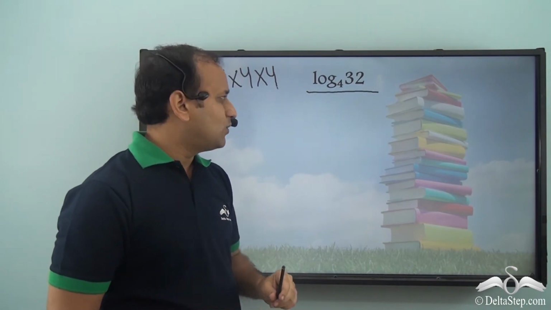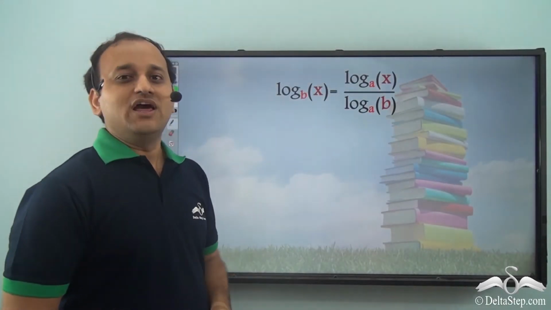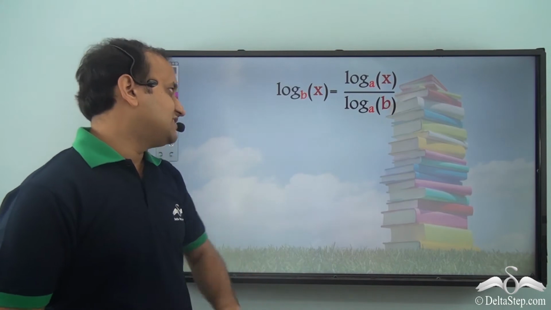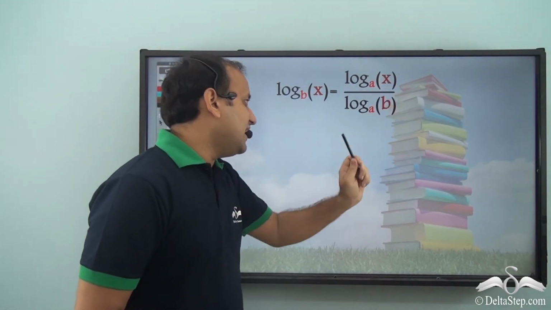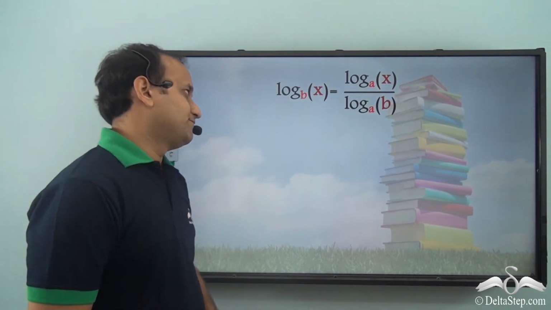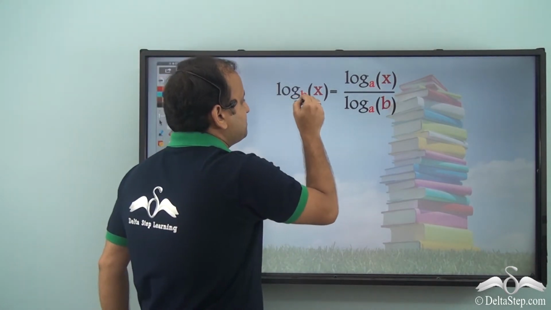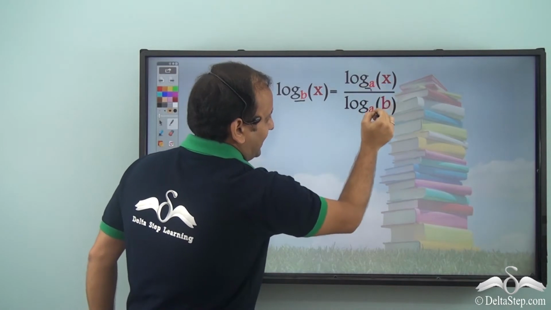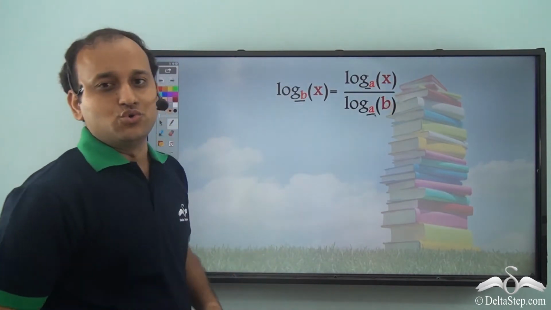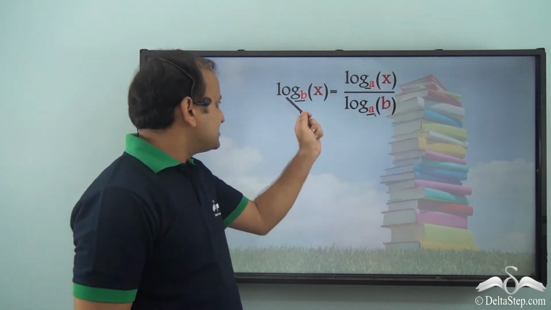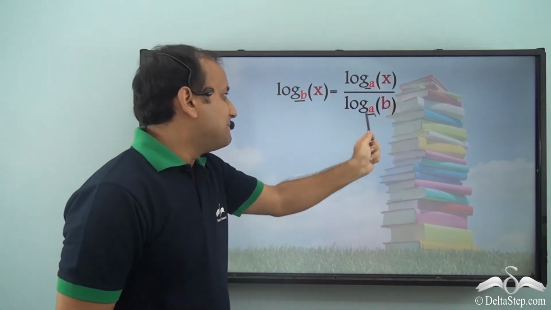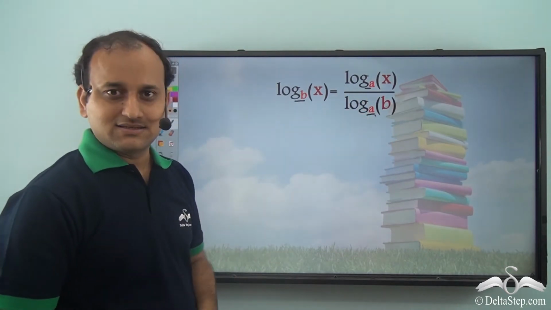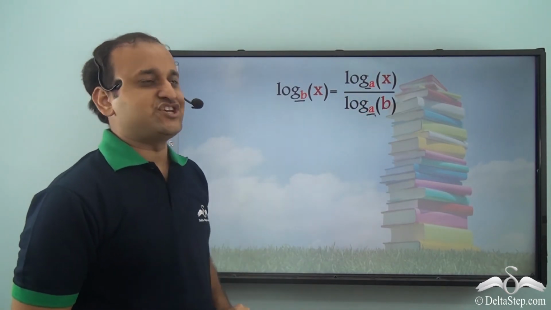But what is the change of base law exactly? So this is the change of base rule given by Professor Magan. It states that log of x to the base b is equal to log of x to the base a by log of b to the base a. So you see here the base b was changed to base a with the help of this particular rule. But can we really change the base of something by simply dividing the argument's and base's logs with the new base? Is that possible? Let's really check.